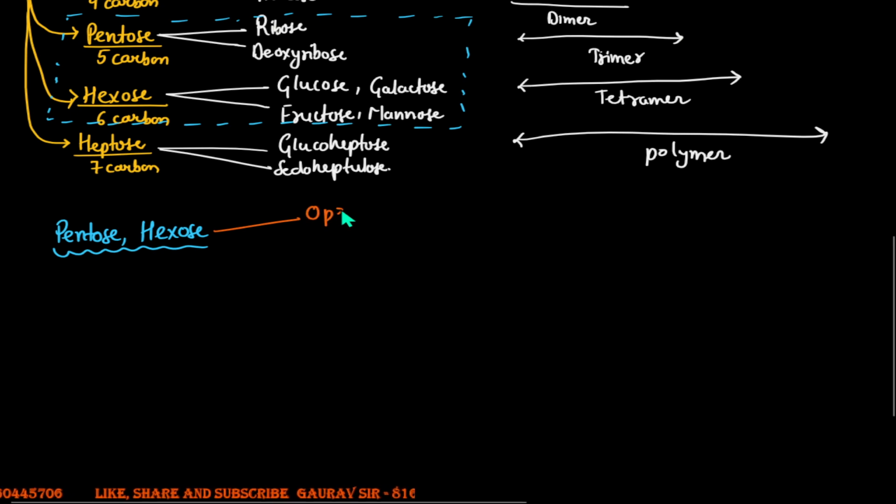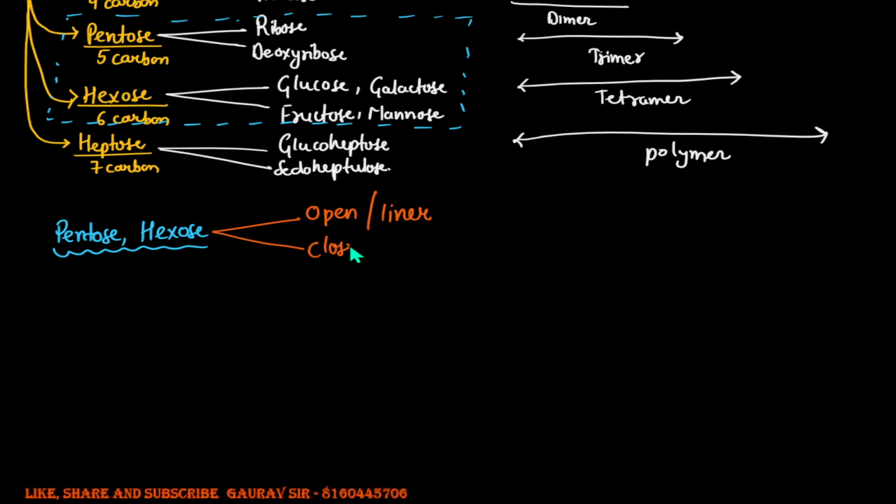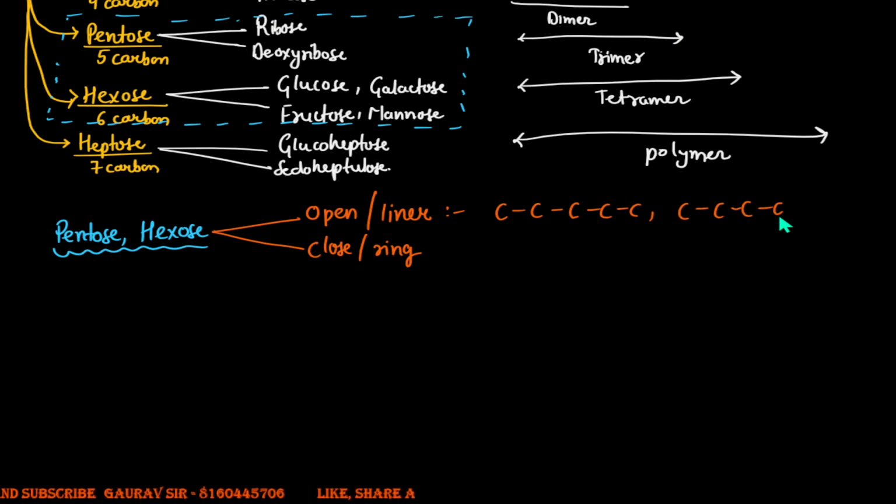They can have an open form, that is, a linear structure, or a closed form, which you can also refer to as a ring form. You could have these pentoses arranged in a linear fashion. That's a pentose sugar. Then coming here, it's a hexose sugar. That's a linear structure.